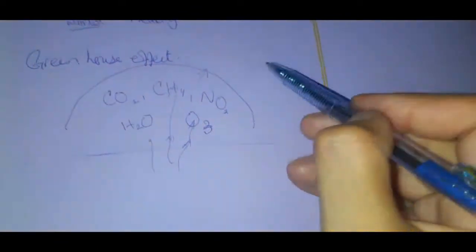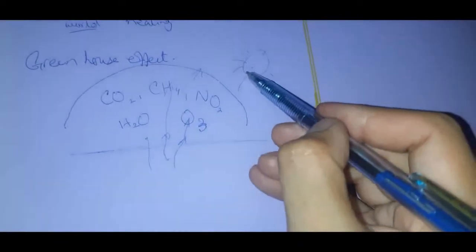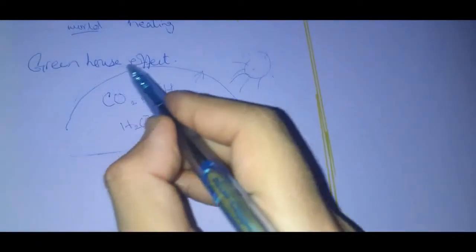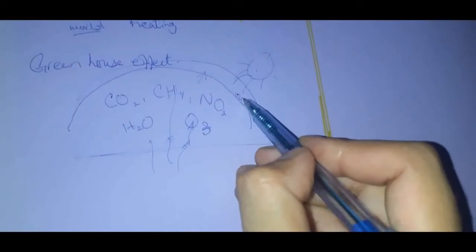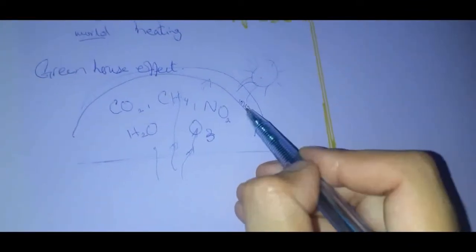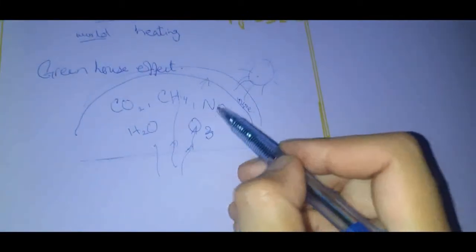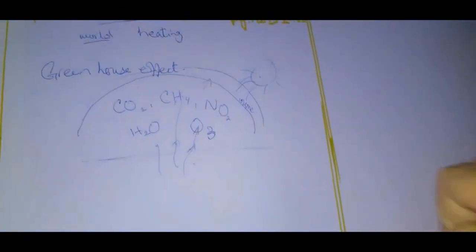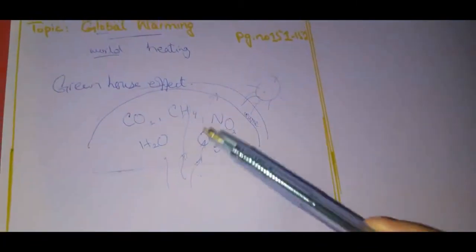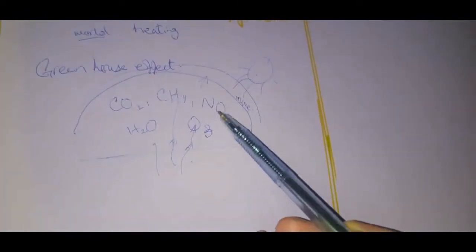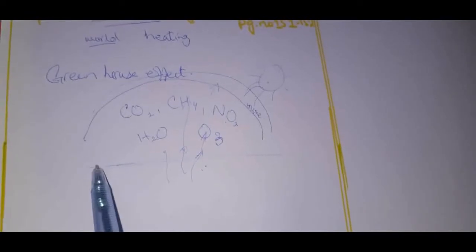Obviously, we know that when the sun is sending its UV rays down, first of all they are in the lower stratospheric layer. What do we have? There is a layer known as ozone. So ozone filters those radiations and then sends the other IR radiations to the earth, right? Invisible radiation. So when these radiations come to the troposphere, some of them are absorbed by these gases and are absorbed by the earth.